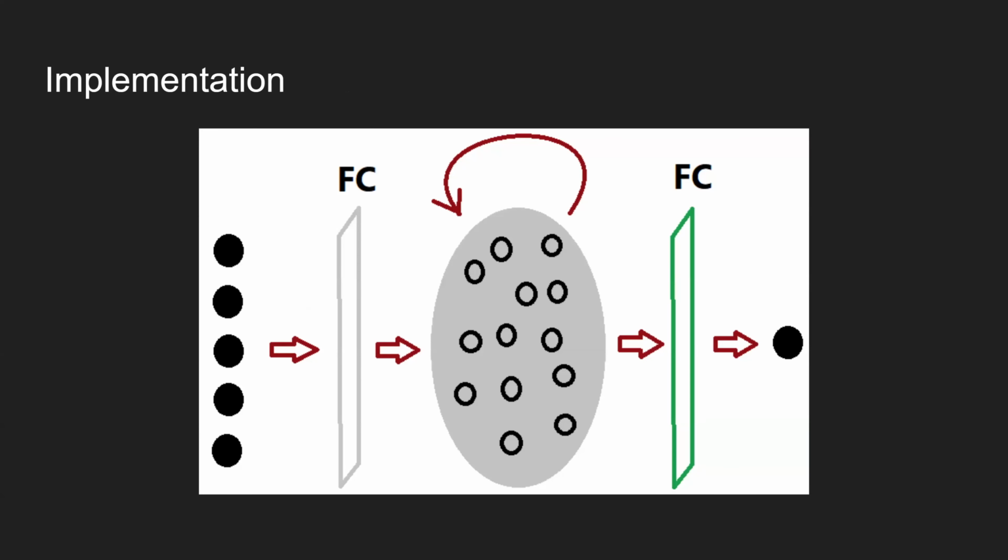The reservoir's internal states are initialized to 0, and the weights from one reservoir node to another are initialized from -0.1 to 0.1 with 5% probability and otherwise 0. At each time step, the mapped values of 5 words are fed into a randomly initialized fully connected layer and then into the reservoir. These values are multiplied by a leaky rate and summed with the product of each node's previous internal state, the reservoir's weight matrix, and 1 minus the leaky rate.